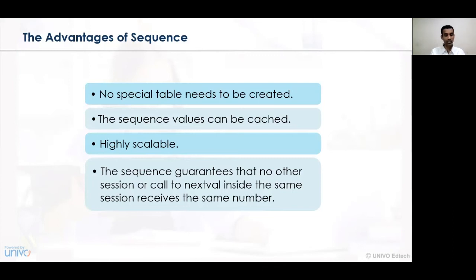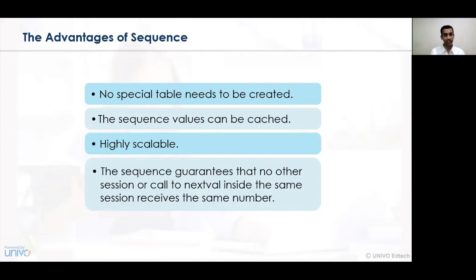The sequencing values can be cached. So as and whenever one feels that a cache or dumping or deletion or restoration of certain activities is required, accordingly, the service sequencing activities can be implemented or altered within the organization. Highly scalable. Depending on the scale of operations that have been undertaken in the organization, the service sequencing activity can either be increased or decreased.